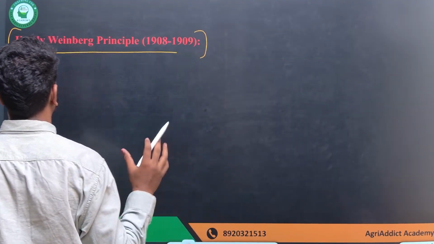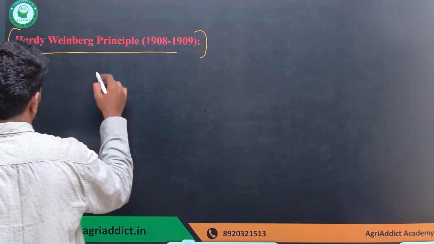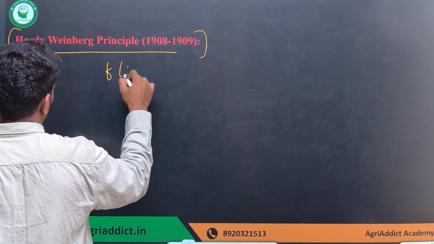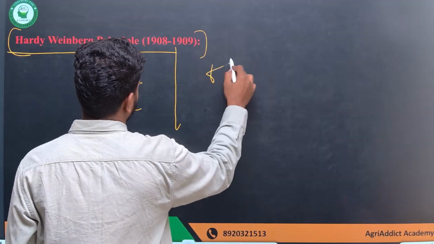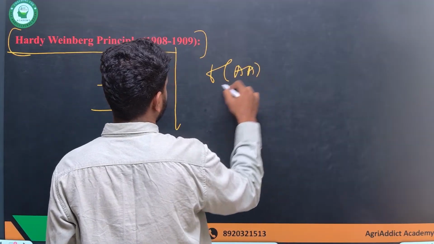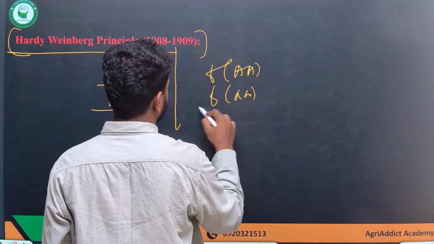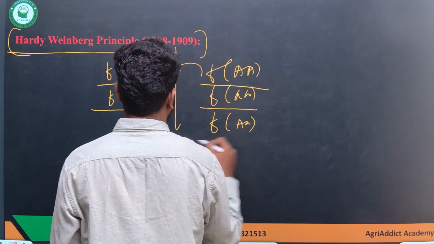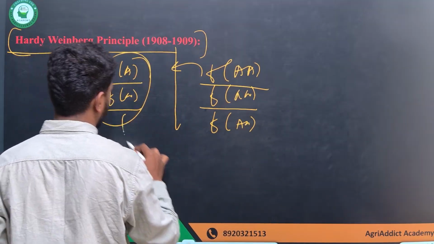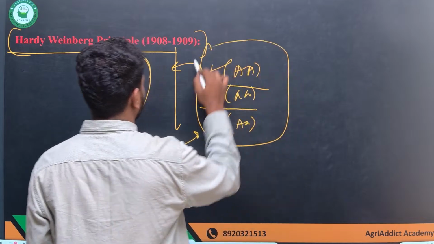It is a simple formula or principle which explains the relationship between the allelic frequency, that is capital A, small a, and the genotypic frequency.